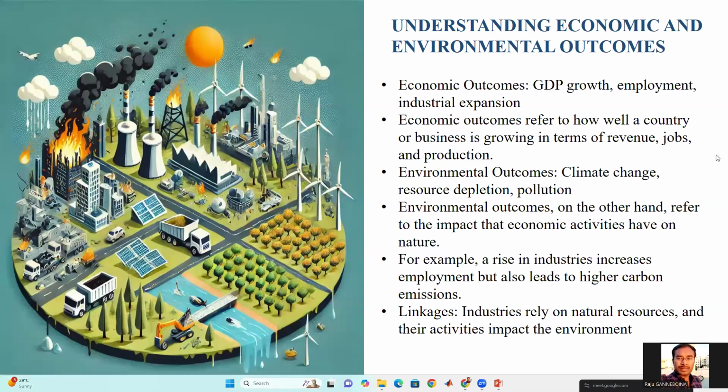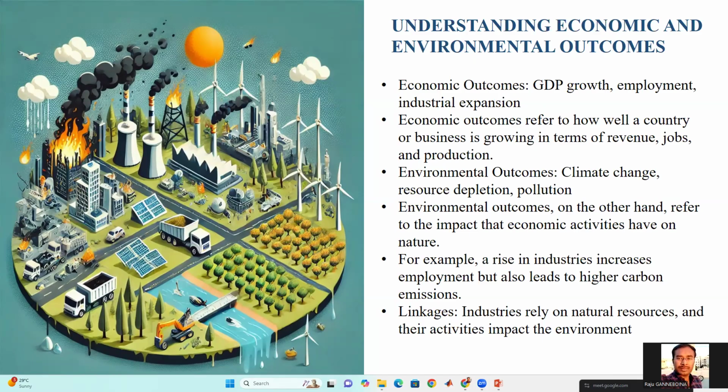Now let us understand the economic outcome, the environmental outcome and the linkage between them. First is the economic outcome. It refers to how well a country or a business is growing in terms of jobs and production. Economic outcomes include growth in industries, jobs, and GDP.